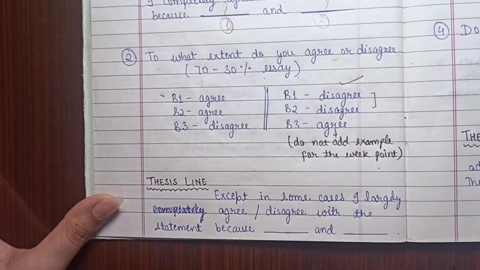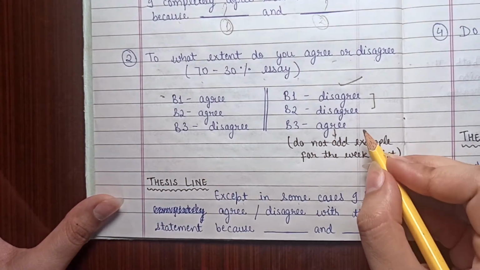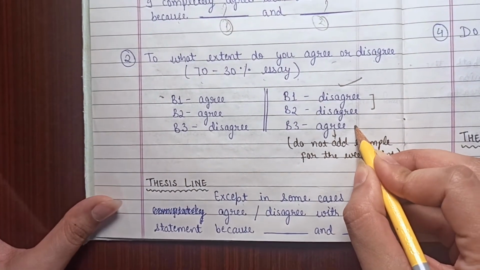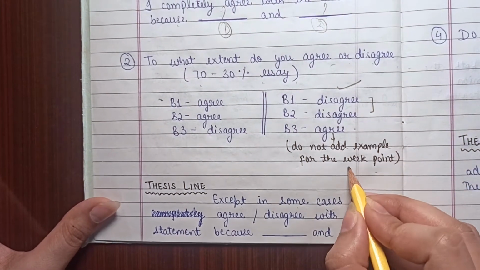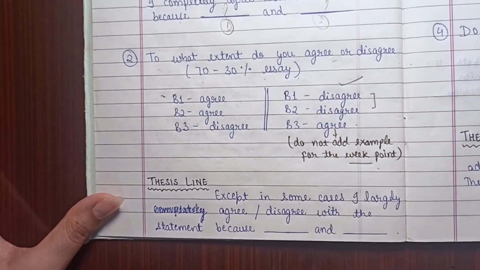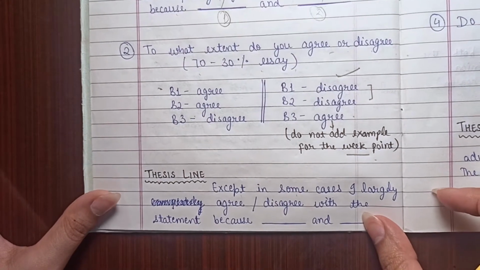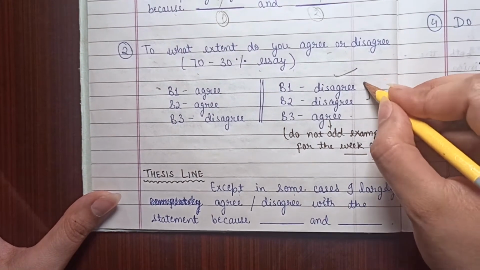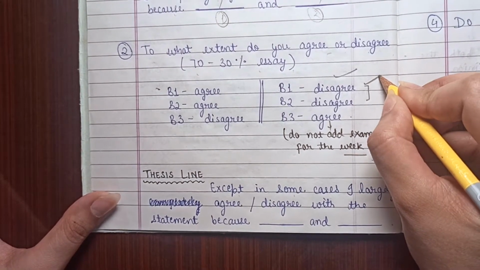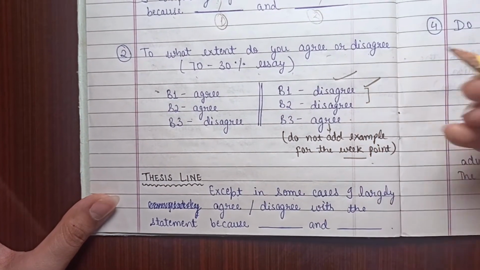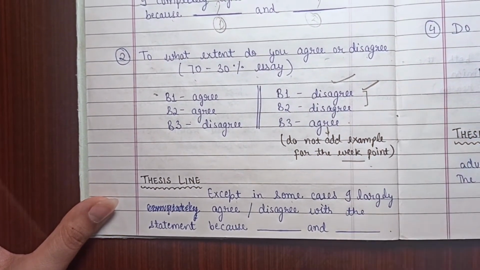So for writing BP3, when you are writing for the agreement purpose, you will not add the example. You will not add an example for the weak point. You will only add examples for these points to support your answer. This is how I largely agree with this disagreement point.